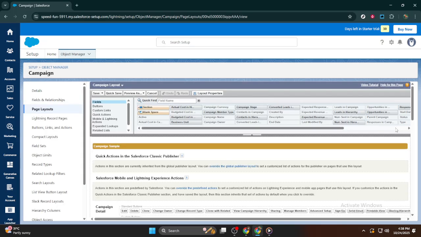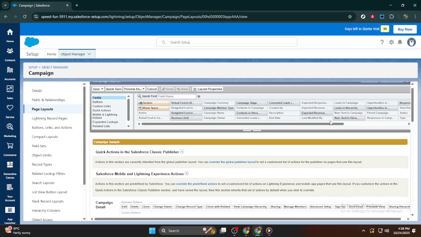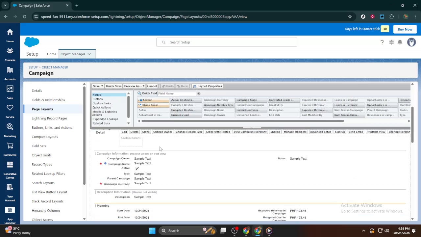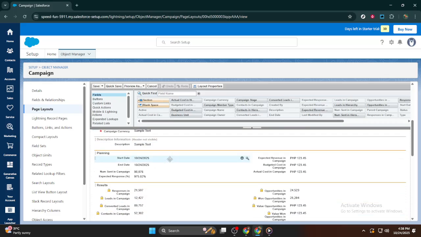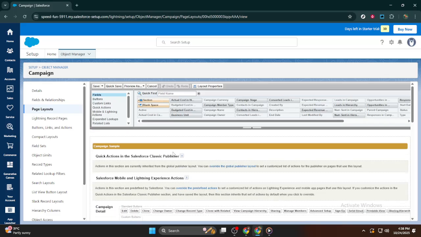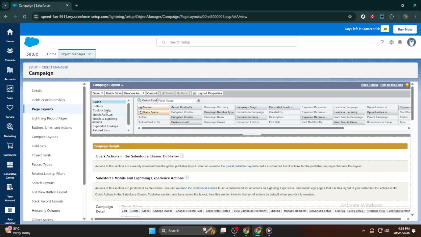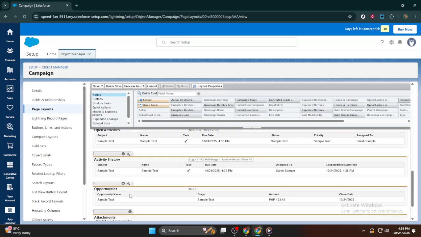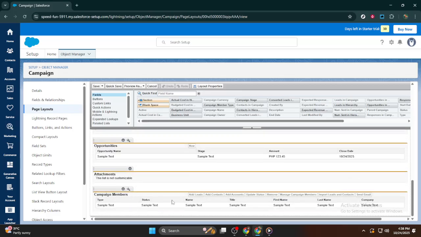Now we're in the page layout editor, and this is where the magic happens. You'll see a palette at the top of the editor with several tabs, each containing different elements you can add to your page layout. We're particularly interested in the Related Lists tab. Click on Related Lists to open it, and a range of options will appear. Look for campaign member statuses. Found it? Great! Now drag and drop this related list to the bottom section of your page layout.